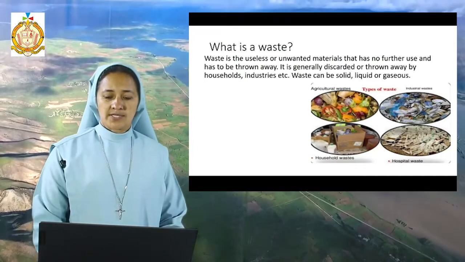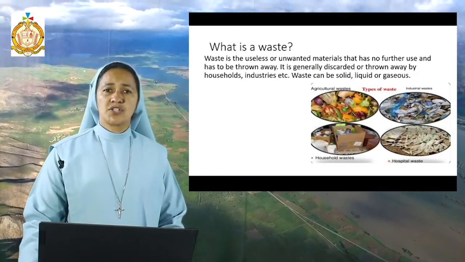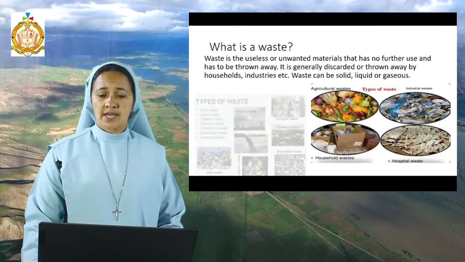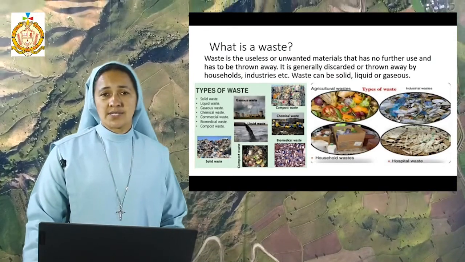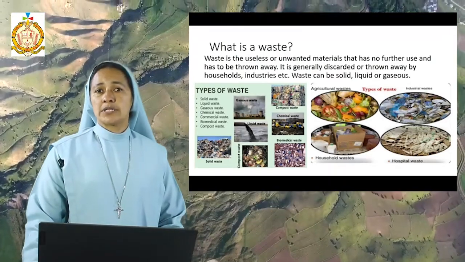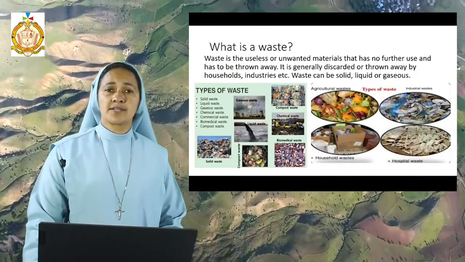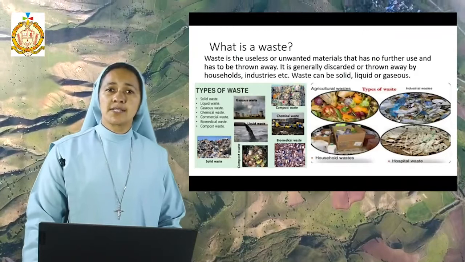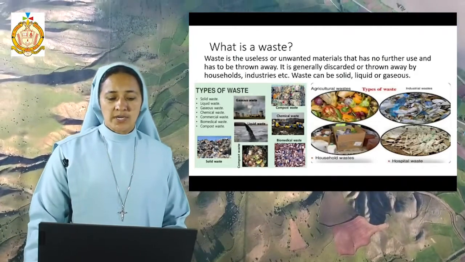Now, there are different types of waste, like gaseous waste, solid waste and liquid waste. What is gaseous waste? The smoke that comes out from the factories, and even the burning of plastic in our houses, all comes under gaseous waste.